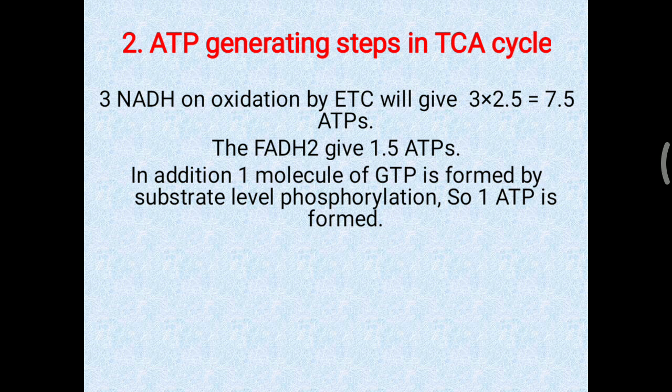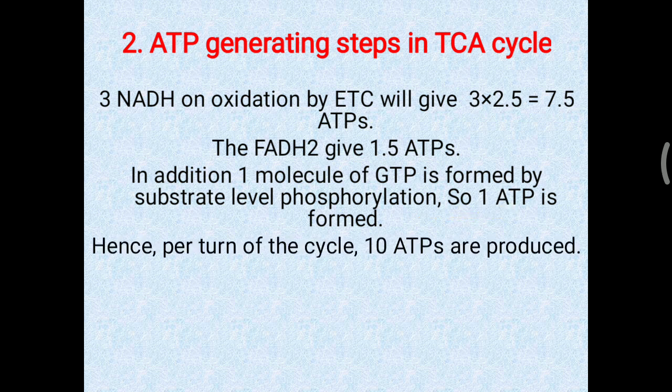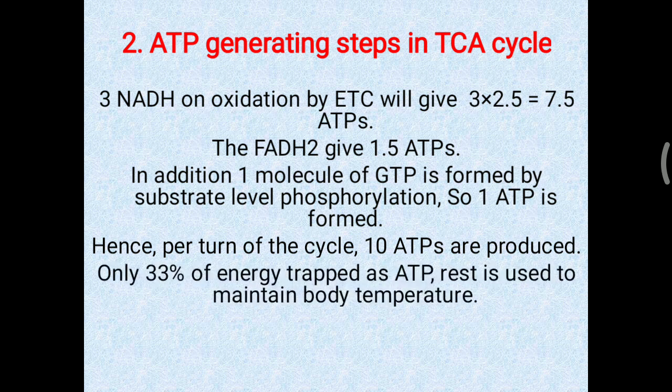So total 7.5 plus 1.5 plus 1, that is 10. Hence per turn of the TCA cycle 10 ATP are produced. Only 33% of energy is trapped as ATP. The rest is utilized to maintain body temperature. So you have to remember that a lot of ATP is generated, but that is only 33% of the total energy. The rest is very important to maintain body temperature.